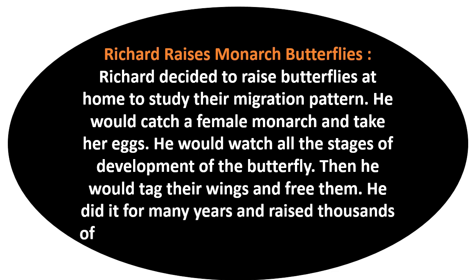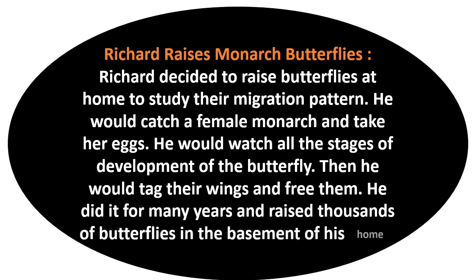He did it for many years and raised thousands of butterflies in the basement of his home. So Richard caught a female monarch, took her eggs and raised them in his basement through their life cycle from egg to caterpillar, then caterpillar to pupa, then to adult butterfly.